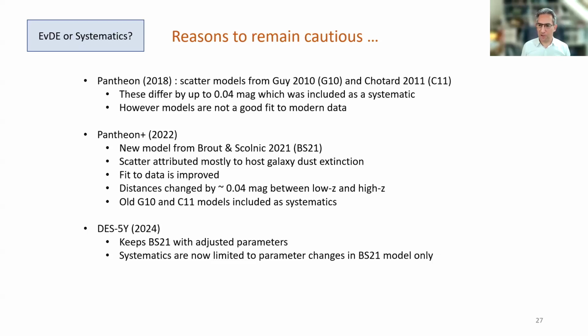Now, in Pantheon Plus, those old models were included as systematics, but in the DES 5-year sample, we just changed the model parameters of the BS21 model and include those as systematics. So the conclusion is there have been historical scatter model updates which have produced changes to distances which would be material to the cosmology. However, those changes were consistent with the published systematics at the time.